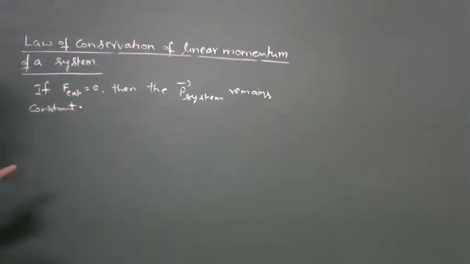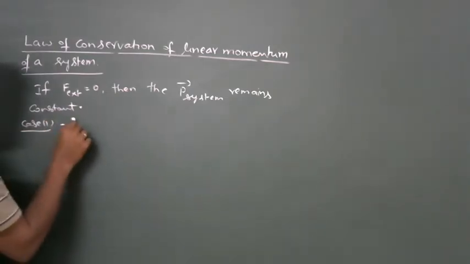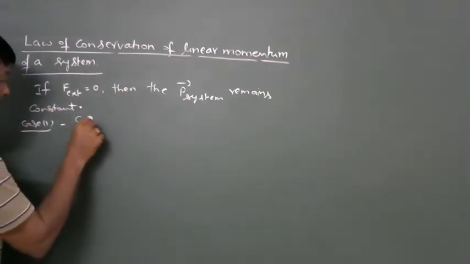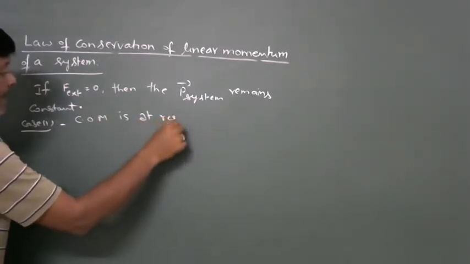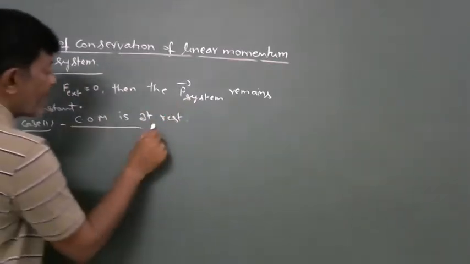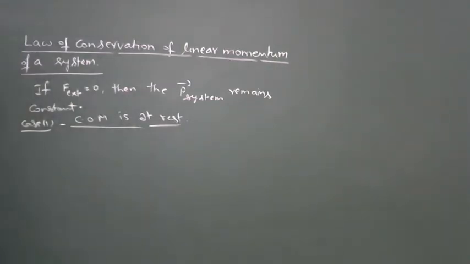Here we have two cases. Case one is center of mass is at rest. If initially center of mass of the system is at rest, it remains at rest under this condition.